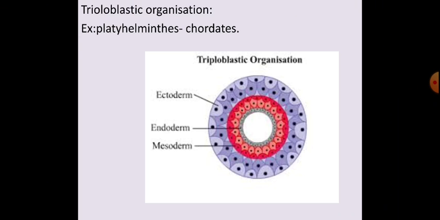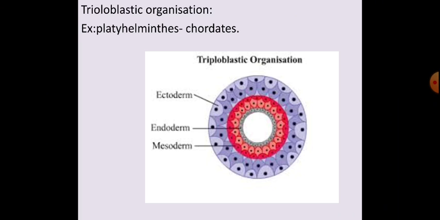Triploblastic organization means here there are three layers. Animals in which the developing embryo has three germ layers, three embryonic layers.